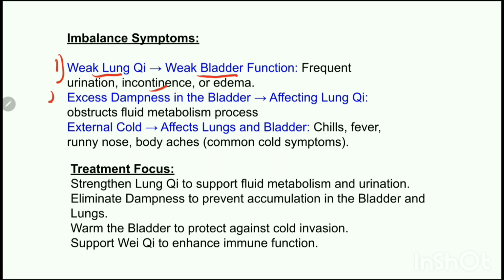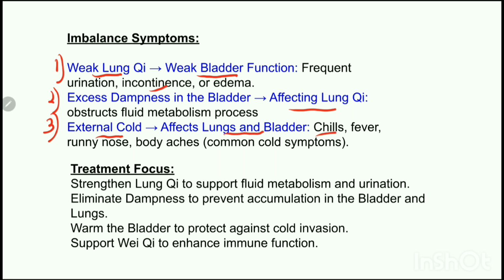The next pattern is excess dampness in the bladder affects the lung chi. Why? Because excess dampness in the bladder obstructs the fluid metabolism process. The next pattern is external cold affecting the lungs and the bladder. Now, the cold can invade the bladder, weakening its function and creating an internal cold condition. When there is an internal cold condition, it will impair the lungs' ability to disperse Wei Qi, making the body more susceptible to colds or respiratory infections.